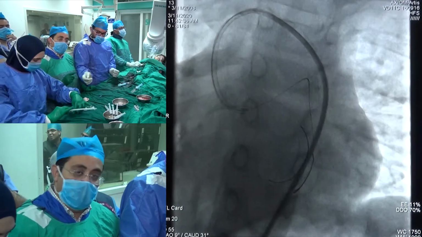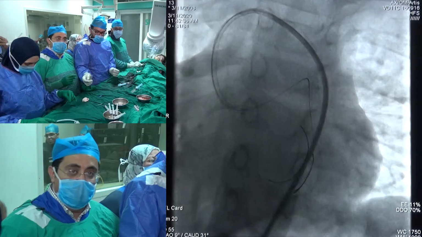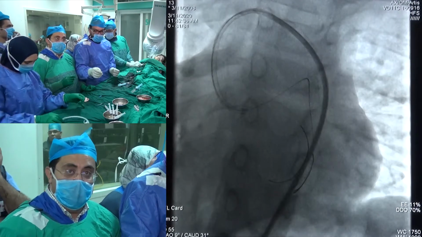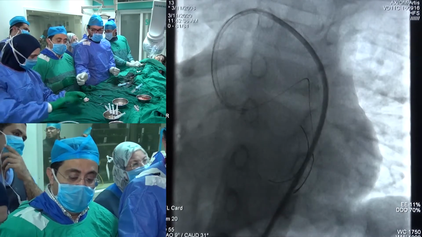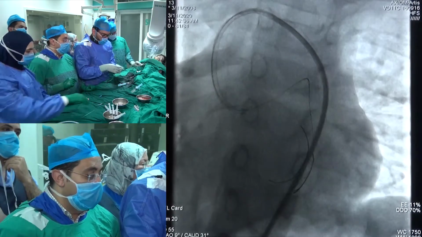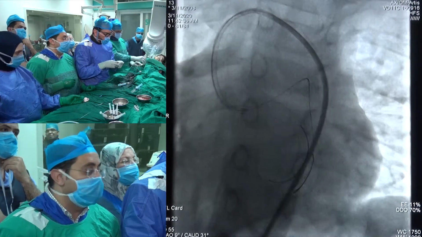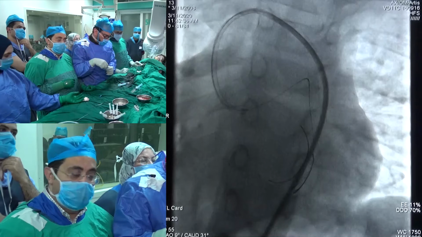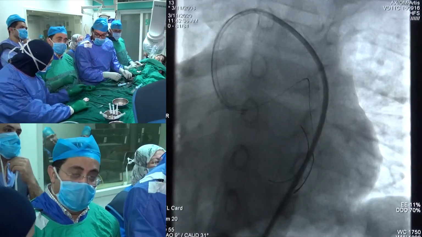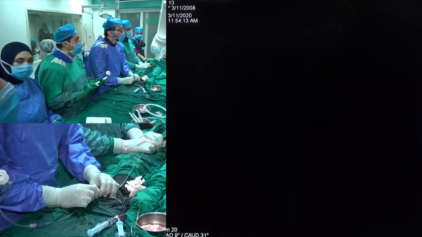So we'll go for IVUS-guided examination to see the whole story of the left main and LAD, and we'll also show the circ to know where to start and where to stop our stenting, and to know the sizes and to optimize our procedure. This is very, very important, just to translate the data happening now in the case.